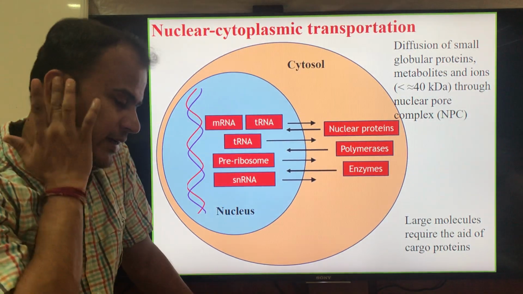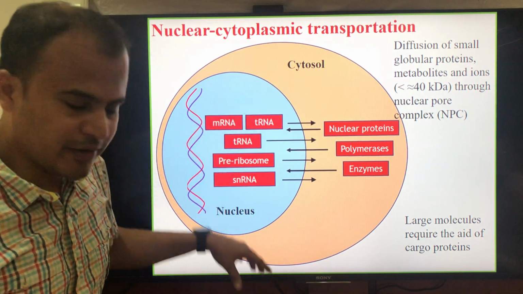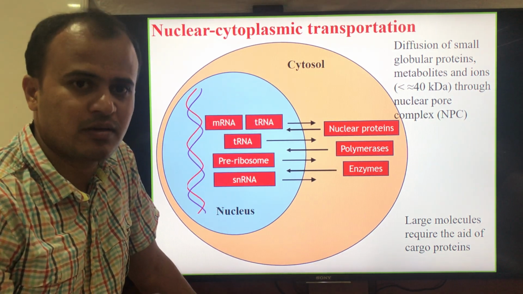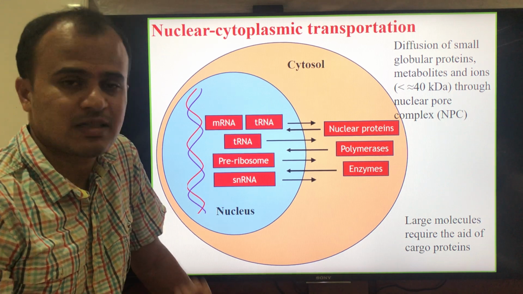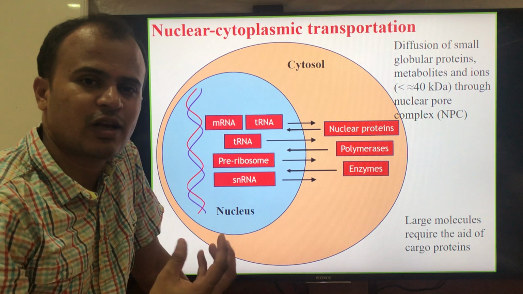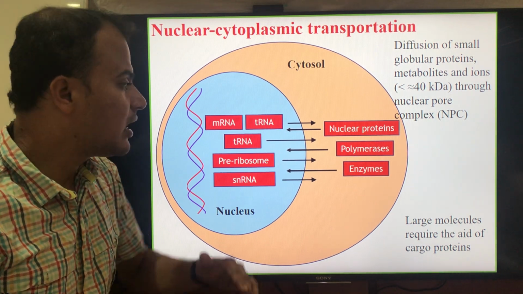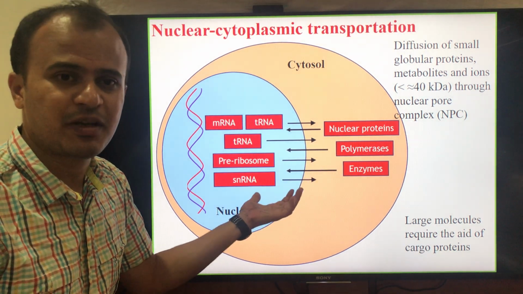One more thing is that any molecule, such as ions, small metabolites or some globular proteins that are below the molecular weight of 40 kilodalton, can easily diffuse through this biological membrane without the assistance of any major proteins.